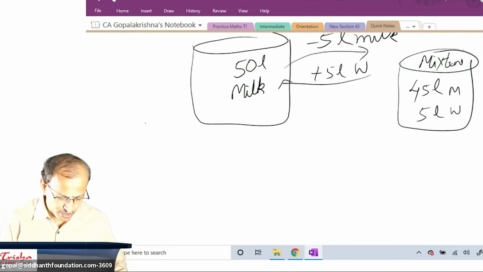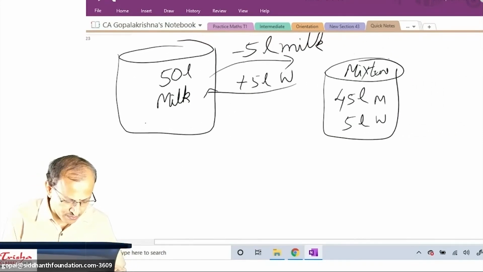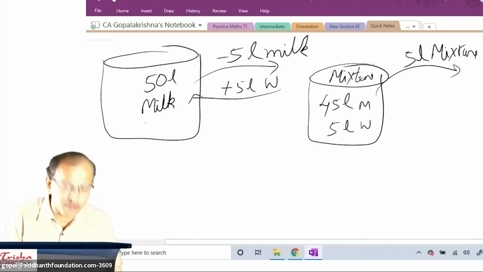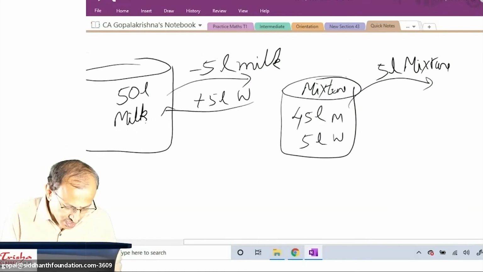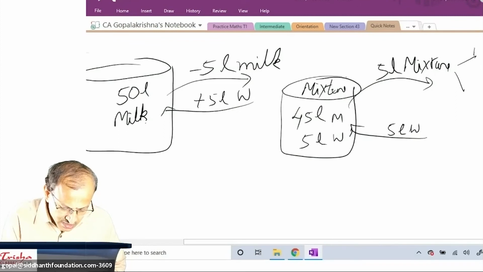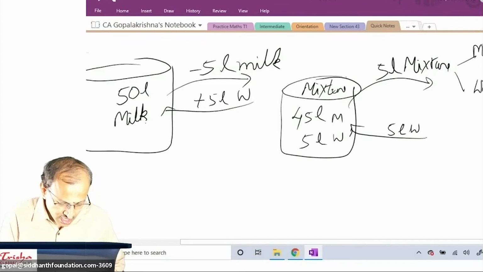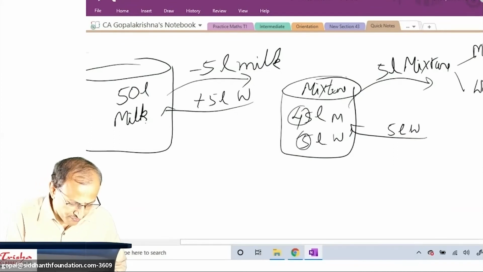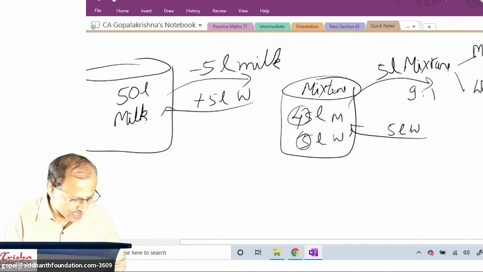Now again, what you did, repeat along with me. You removed 5 liter mixture. Look here, 5 liter mixture you removed, because milk and water merged there, right? When you remove it, you added 5 liter water. So in the mixture there is milk and there is water. In what ratio? In the same ratio, the ratio of 45 and 5, which is 9:1.